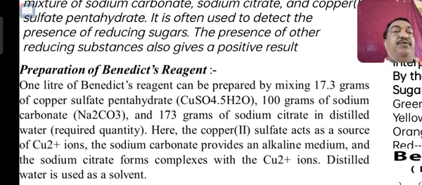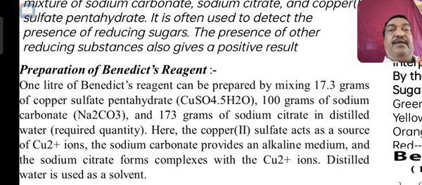So here the copper sulfate acts as a source of Cu+2 ion, and sodium carbonate provides the alkaline medium, and this sodium citrate forms a complex with Cu+2 ion, and distilled water is used as a solvent.